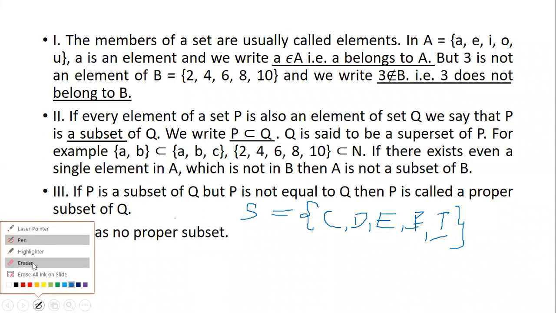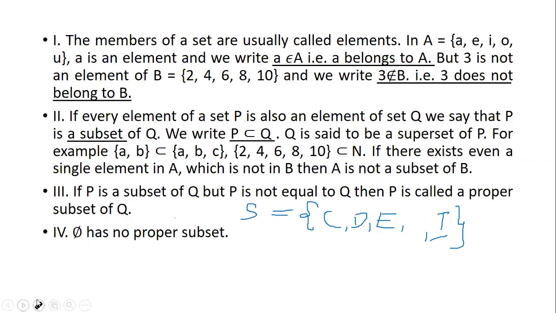I'll rewrite this again. Set S is C, D, E, F, and I.